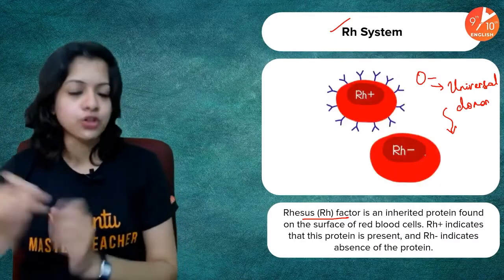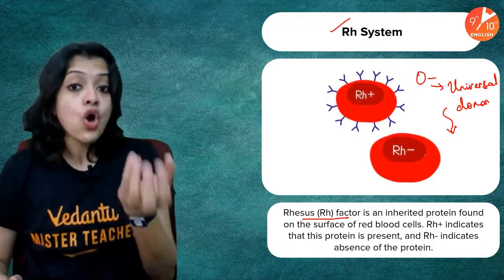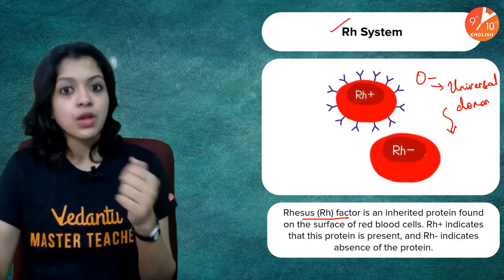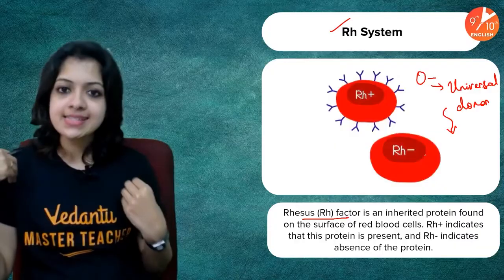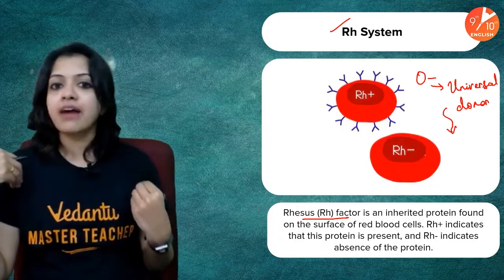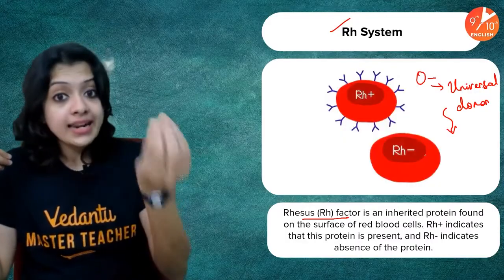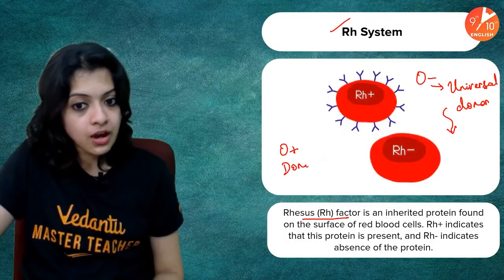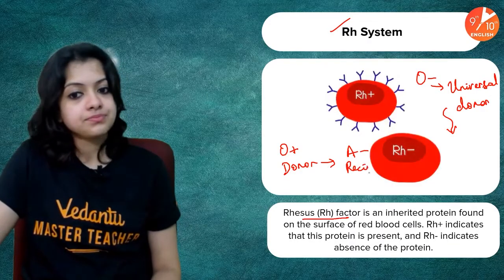recipient, any blood group. But if you transfuse O positive blood to an A negative person, what do you think would happen? Because the person is A negative, the host doesn't have the Rh factor on his or her blood surface. I'm talking about an O positive donor and an A negative recipient.